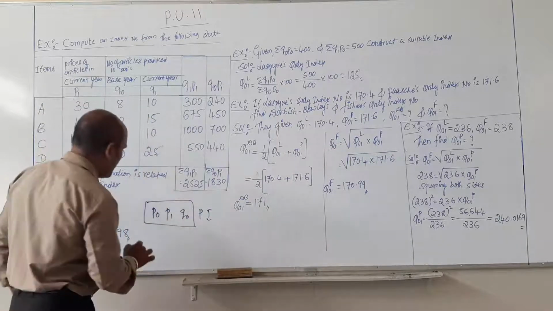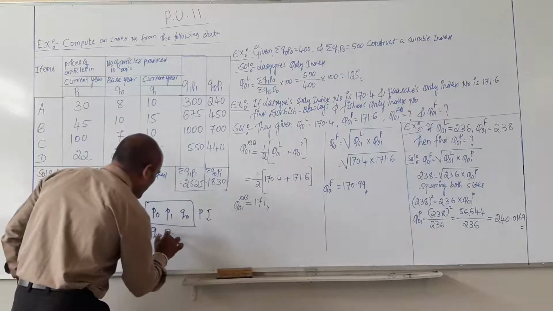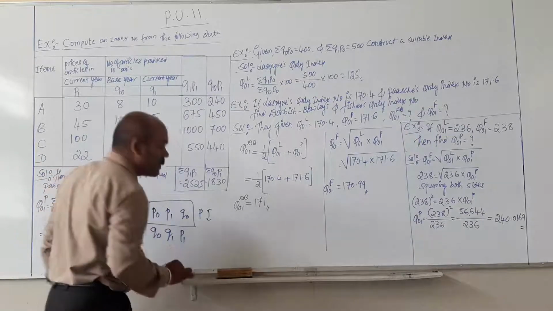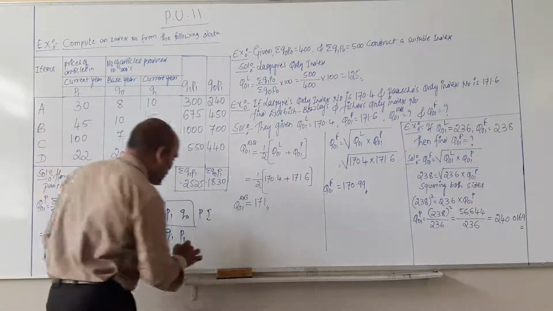But in this question they give the quantity of the base year and the quantity in the current year, and they give the prices of the items in the current year only.